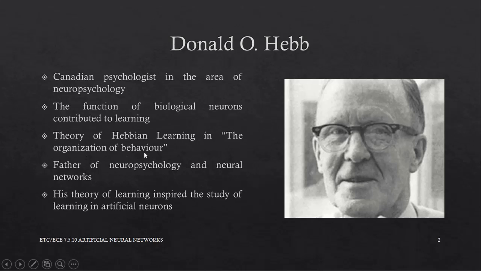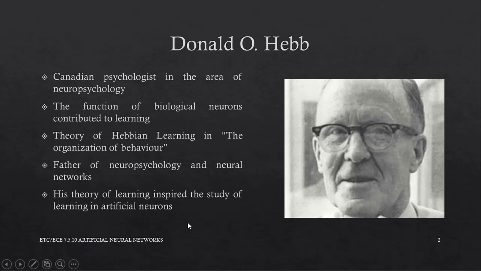In this work, he introduced his theory of Hebbian learning, and because of this, he has been described as the father of neuropsychology and the neural networks. Today, we will see how his theory of learning inspired the study of learning in artificial neurons.